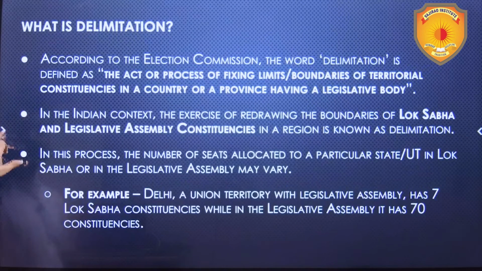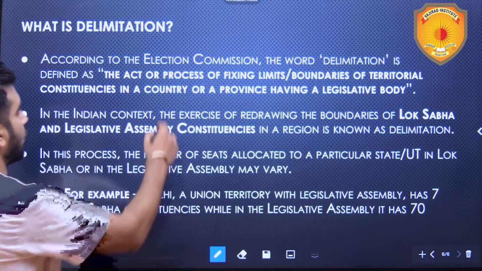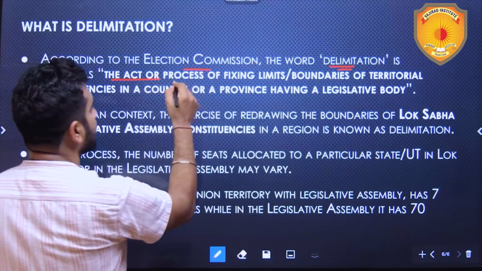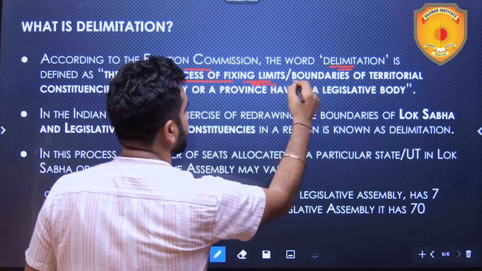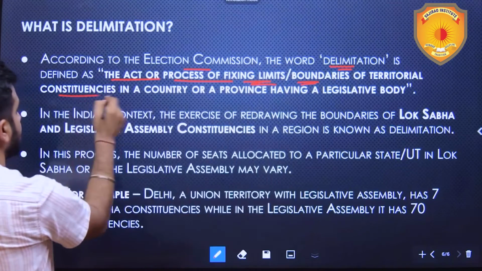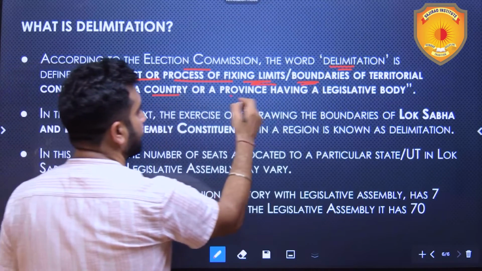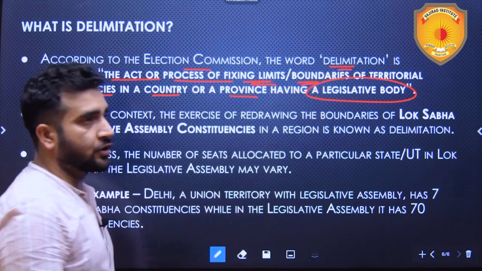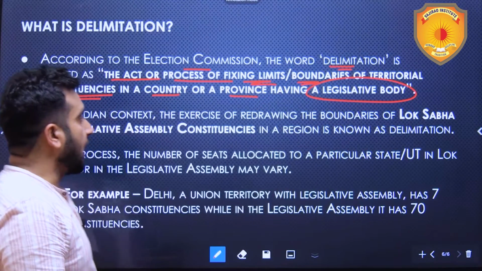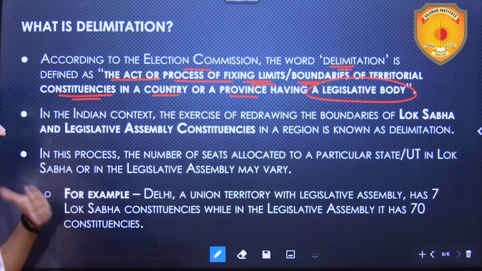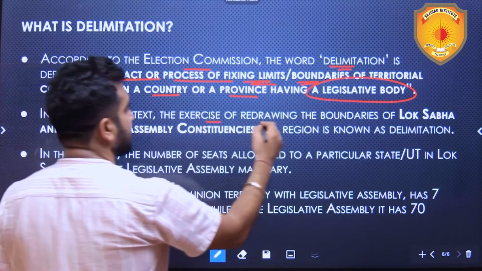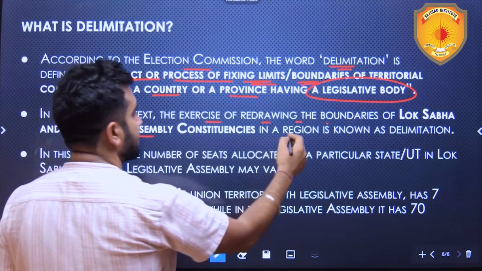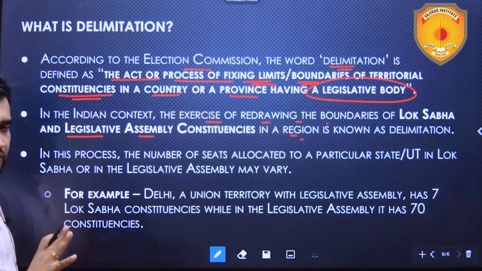Now, what is delimitation? We need to understand that also. According to the Election Commission, the word delimitation is defined as the act or process of fixing limits or boundaries of territorial constituencies in a country or a province having a legislative body. In case of India, the legislative body of the center is the Lok Sabha, and for that constituencies have to be drawn. So in the Indian context, the exercise of redrawing the boundaries of Lok Sabha and Legislative Assembly constituencies in a region is known as delimitation.